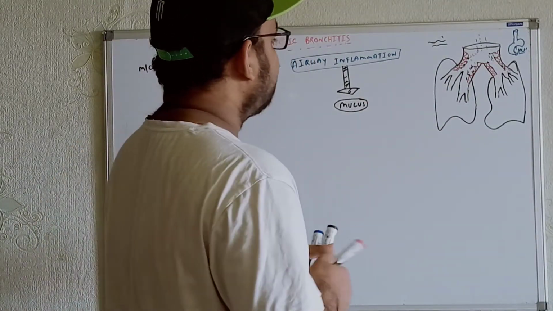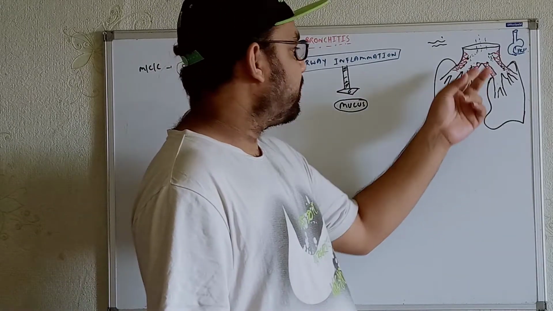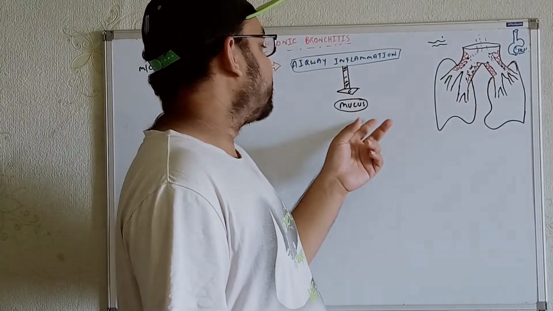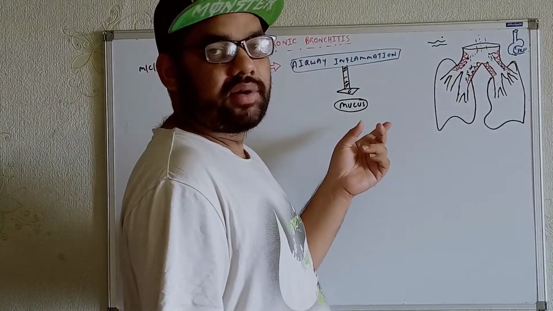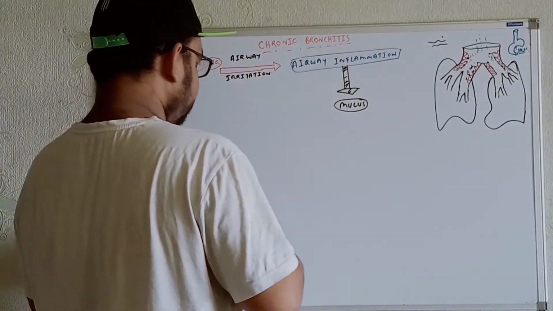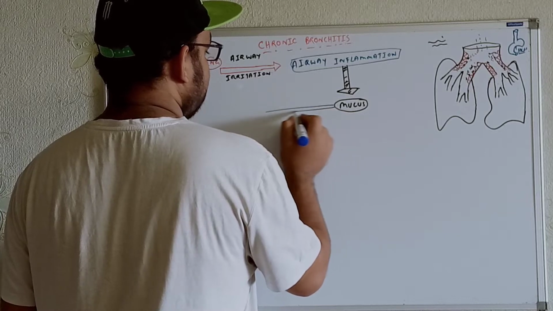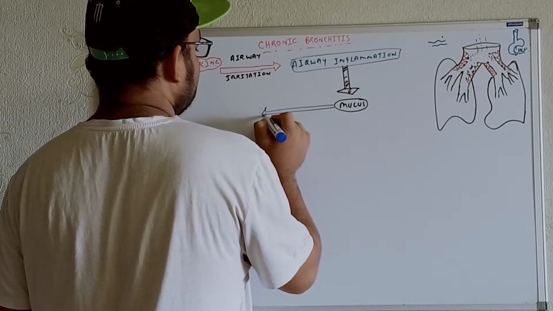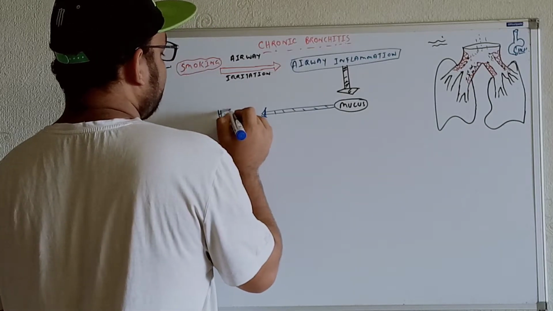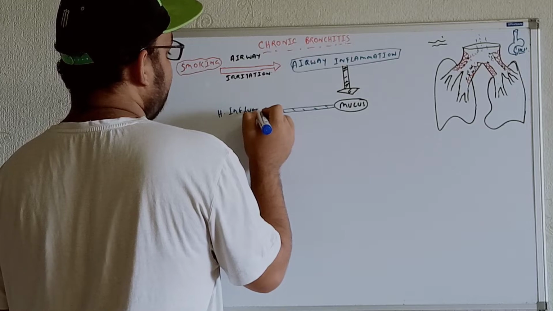Now, as you know, whenever we are getting the mucus production over here, this mucus is a better place for some kinds of organisms. This mucus is a good place for living, for example, the Haemophilus influenzae.